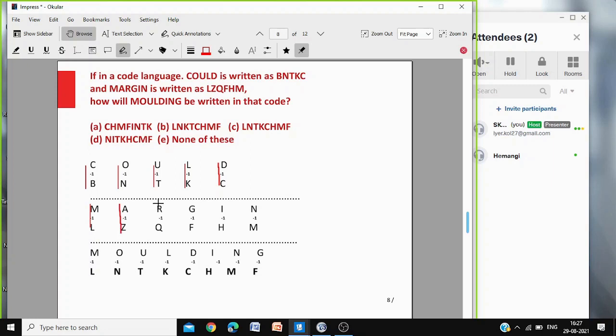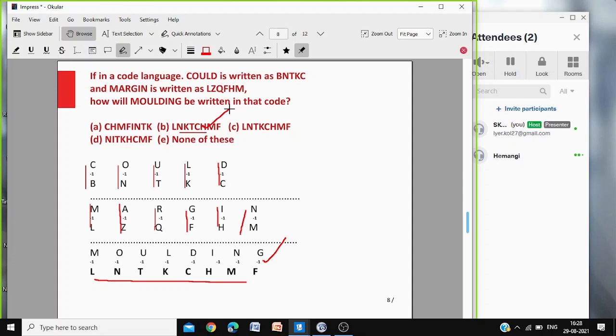-1. Before A there is nothing, so again you come back to Z. All -1. Like after Z you get A, similarly before A you get Z. So what you are doing? -1. So do the -1 here for molding. Same rule you apply. Keep doing -1, take the previous letter and you will get the answer. Answer is this one. Okay, beta?